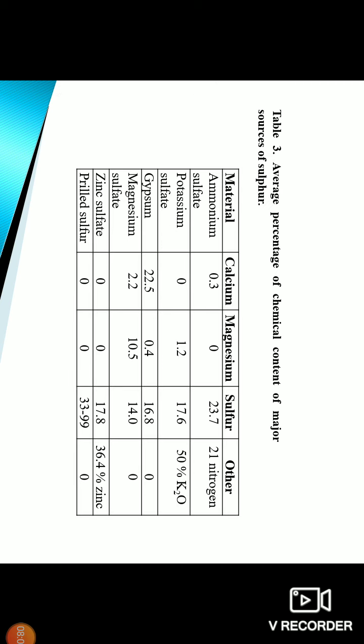Many acidic soils contain metallic sulfides that release sulfur as weathering occurs. Then sources of sulfur. First one is ammonium sulfate, which provides 23.7% of sulfur with 21% of nitrogen. Potassium sulfate provides 17.6% of sulfur. Gypsum provides 16.8% sulfur. Magnesium sulfate provides 14%. Zinc sulfate provides 17.8%, and prill sulfur provides 33.32 to 99% of sulfur. These are the different sources of sulfur.